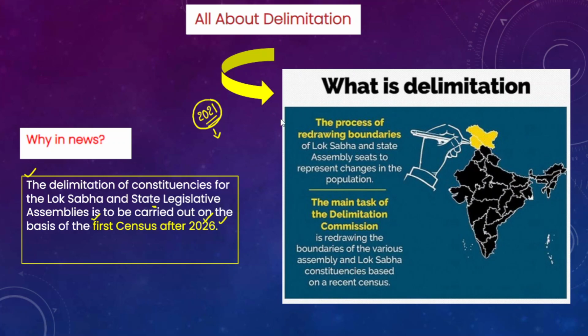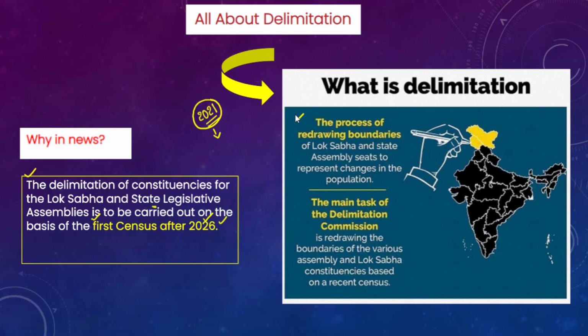Now we will understand what delimitation is. Delimitation is generally defined as the procedure or process of redrawing the existing boundaries of the Lok Sabha as well as state legislative assemblies. If you look at the constituencies across India, we have the Lok Sabha constituencies as well as state legislative assembly constituencies.